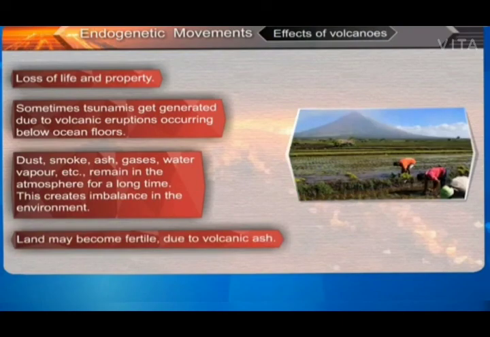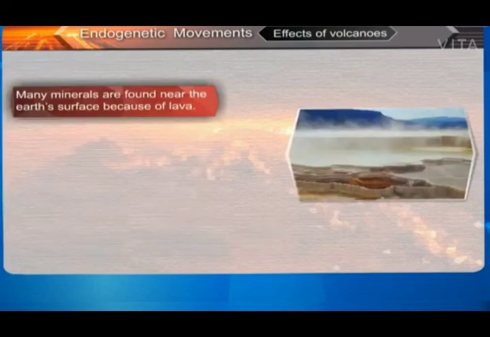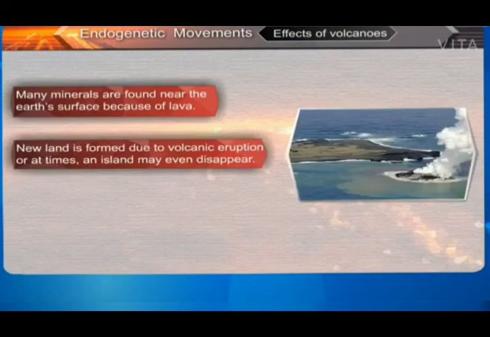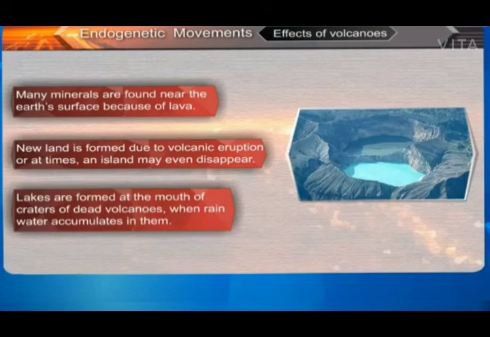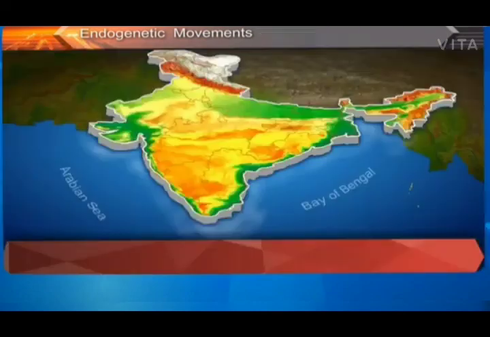Land may become fertile due to volcanic ash. Many minerals are found near the Earth's surface because of lava. New land is formed due to volcanic eruption, or at times an island may even disappear. Lakes are formed at the mouth of craters of dead volcanoes when rain water accumulates in them.